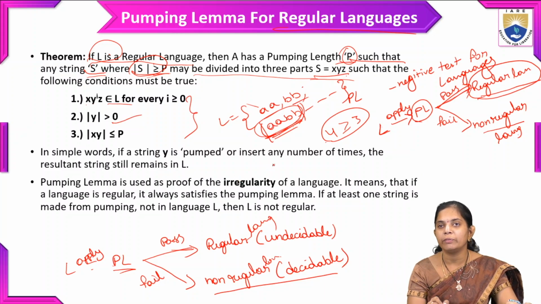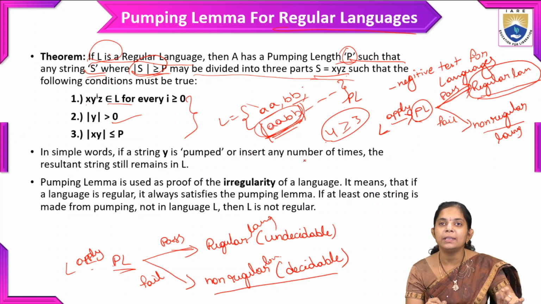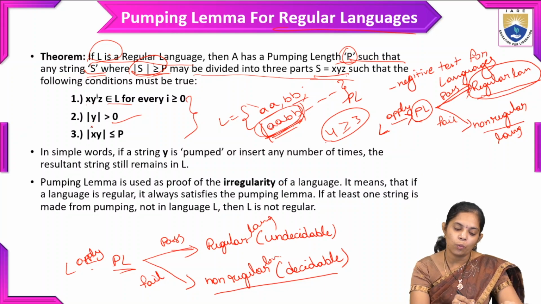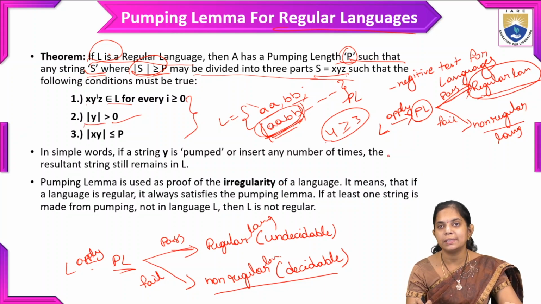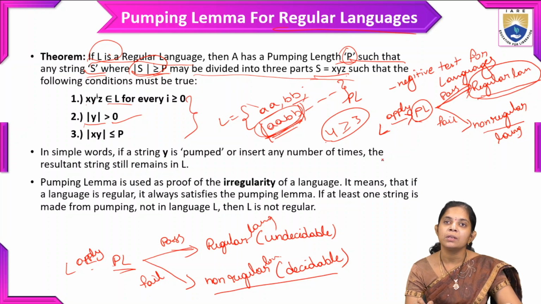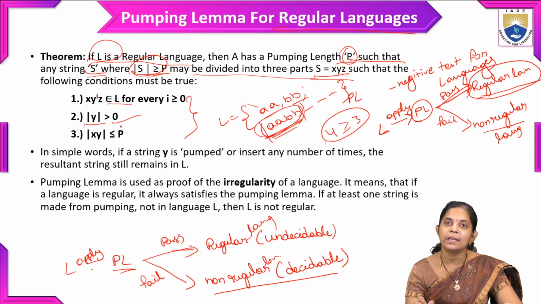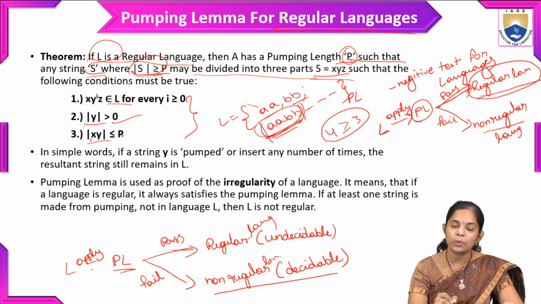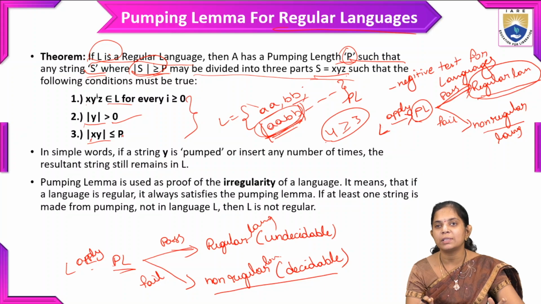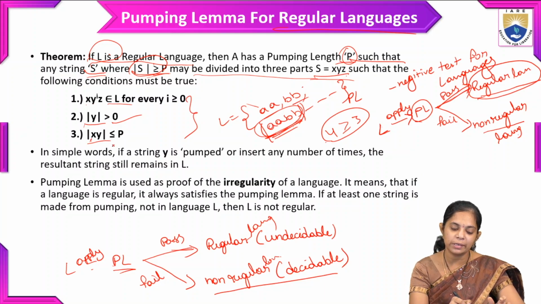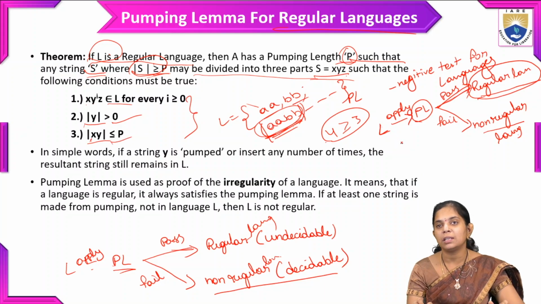Then the second rule concerns the length. While dividing the string into 3 parts, we need to follow this condition: the length of y is greater than 0. And when we combine x and y, the length of xy is less than or equal to p.